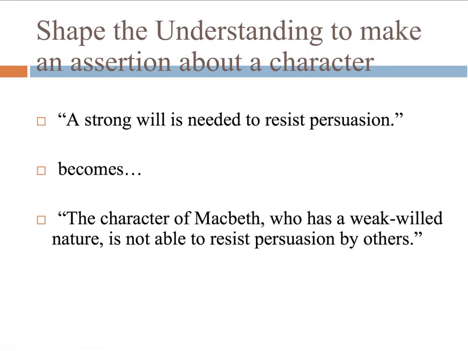So instead of a strong will, we have Macbeth who has a weak-willed nature. So that really shapes just a very broad statement that could be about anyone to a specific observation about Macbeth. And not only that he can't resist persuasion, but that persuasion happens by other people.